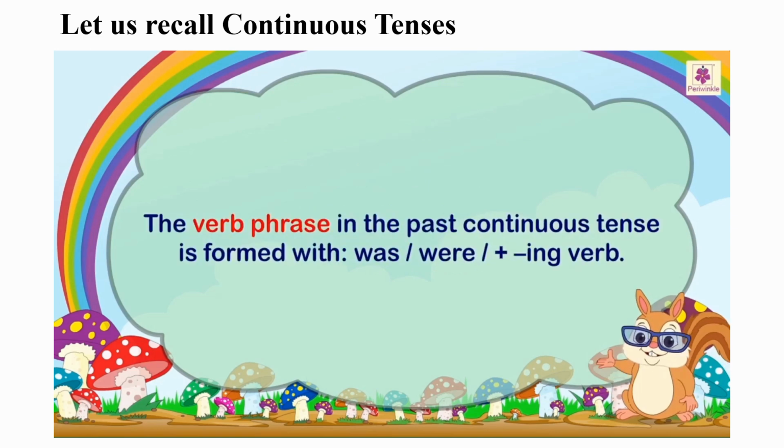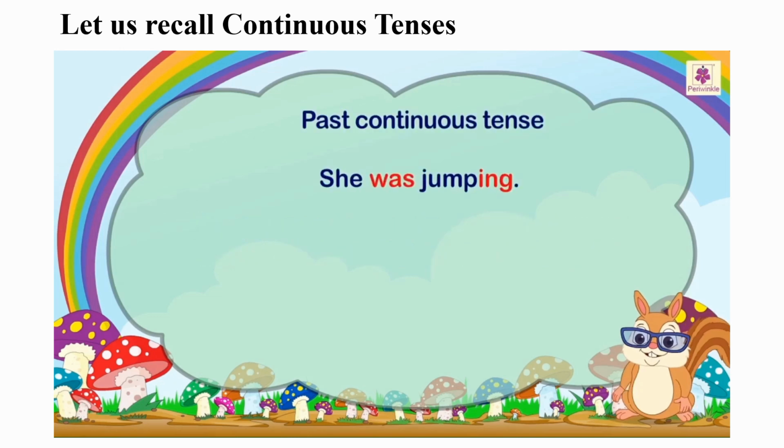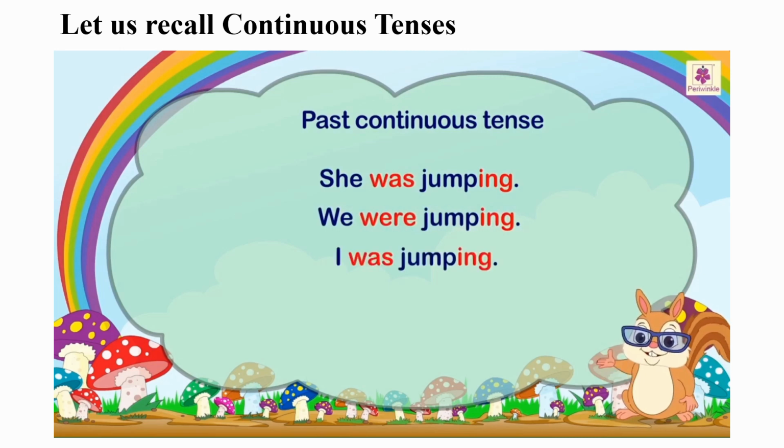The verb phrase in the past continuous tense is formed with was or were plus the ing verb. The past continuous tense indicates an action that was going on in the past. For example, she was jumping. We were jumping. I was jumping.